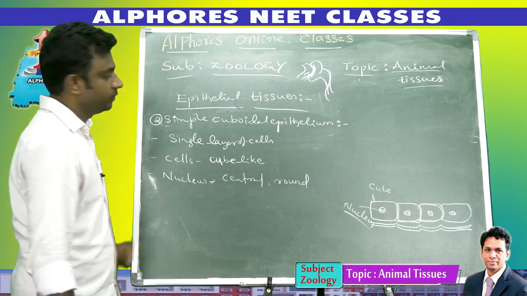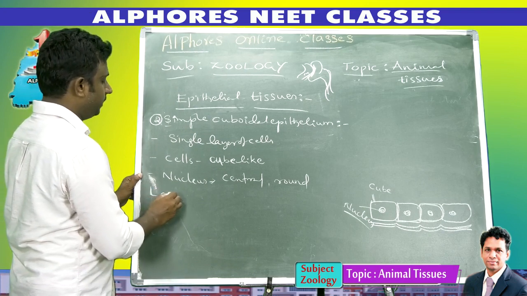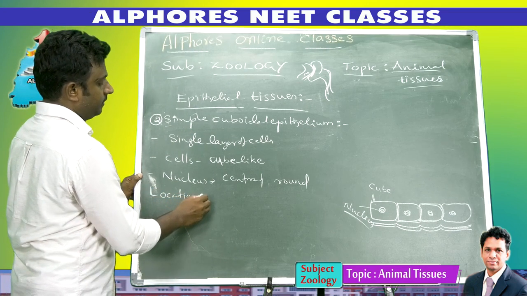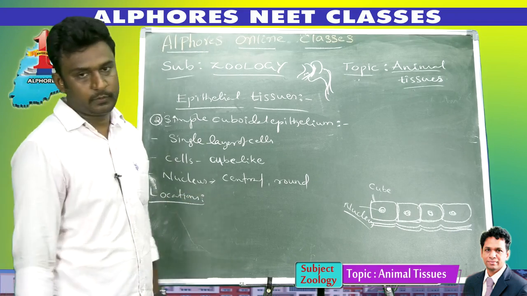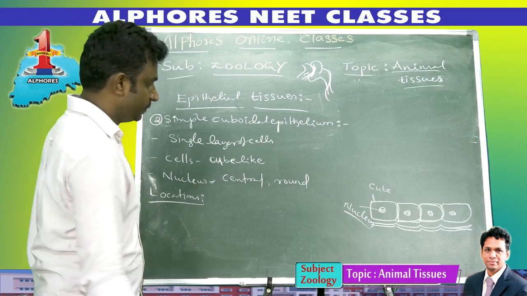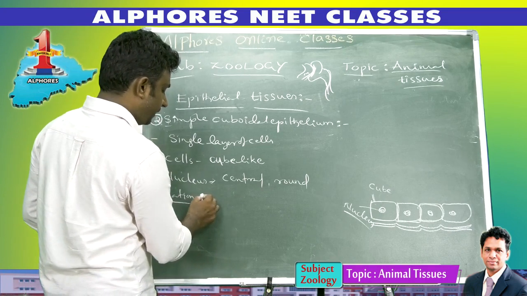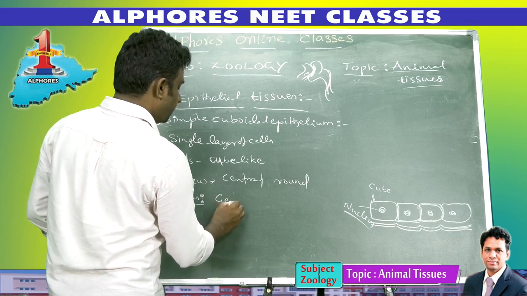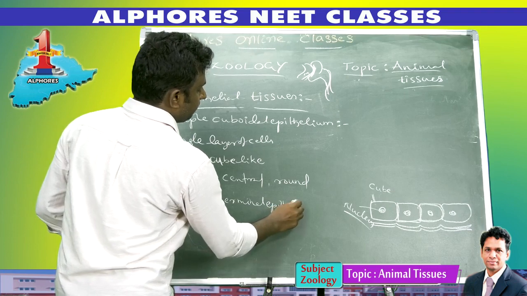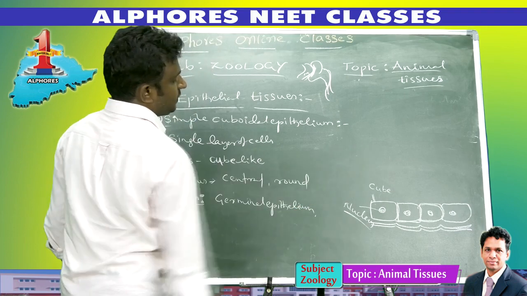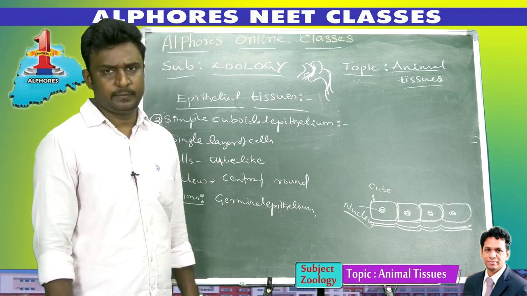Simple cuboidal epithelium locations: where do we find this type of epithelium in our body? It is also called germinal epithelium. Why is it called germinal epithelium?